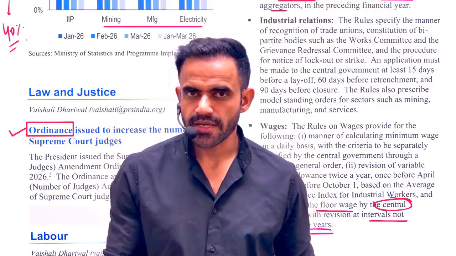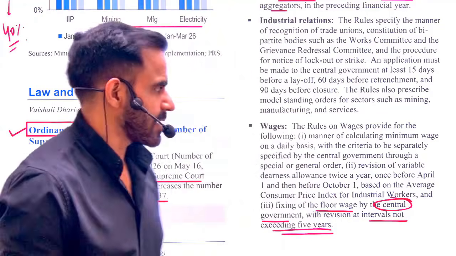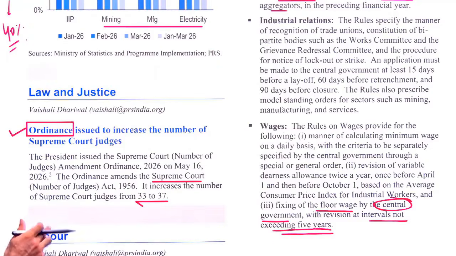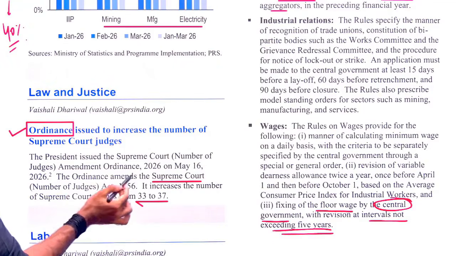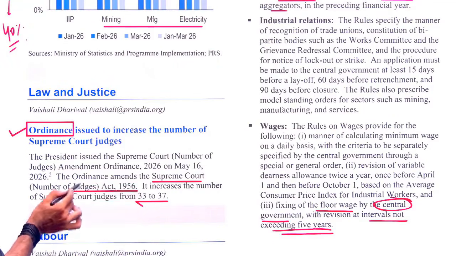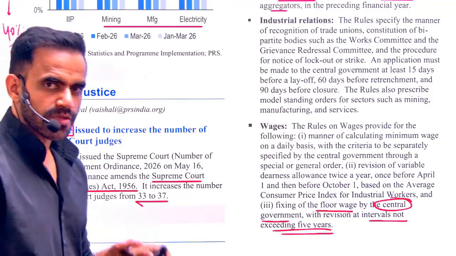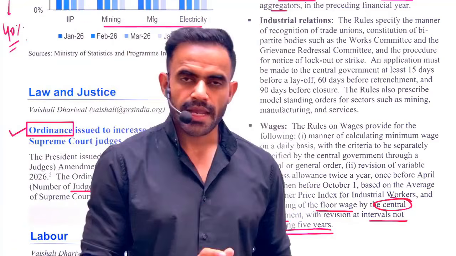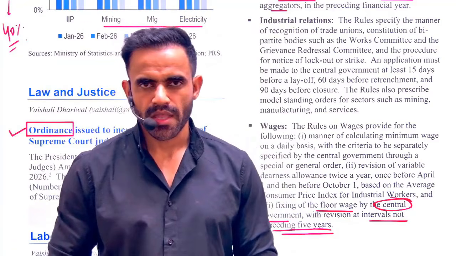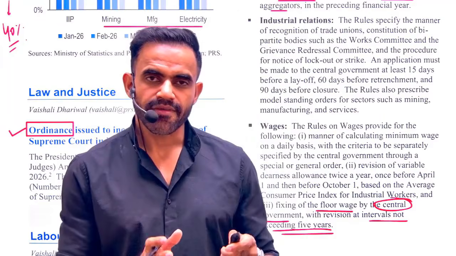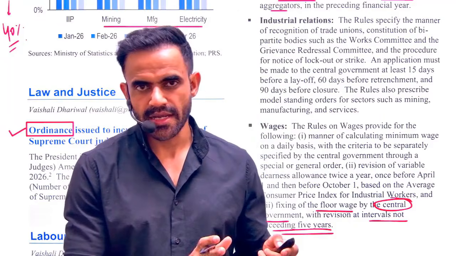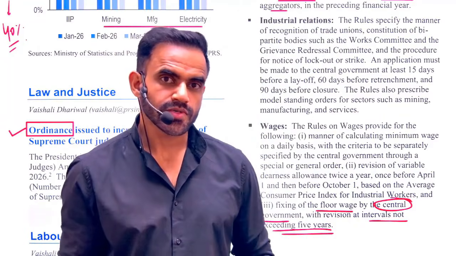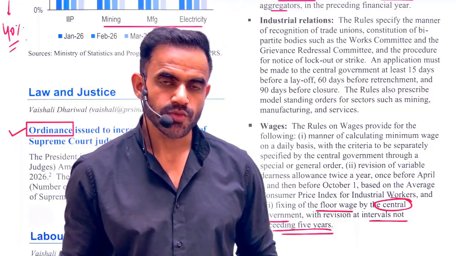Especially, there is a legislation for that purpose and that has been amended. What is the name of that legislation? That is the Supreme Court (Number of Judges) Act of 1956. So the total number of judges will be from 33 to 37. Now it is important to note one more thing. As of now, we have roughly 5 crore cases pending in our judicial system. Roughly 88,000 cases are pending in the Supreme Court alone.